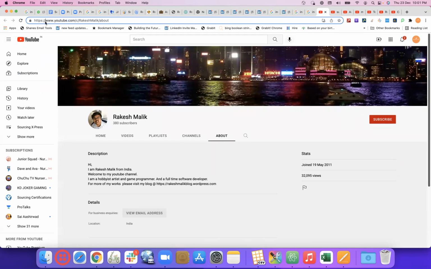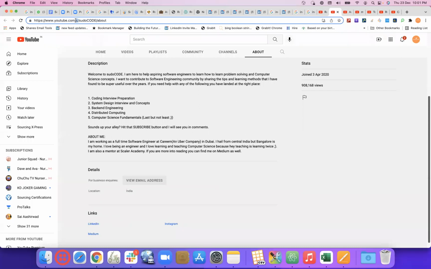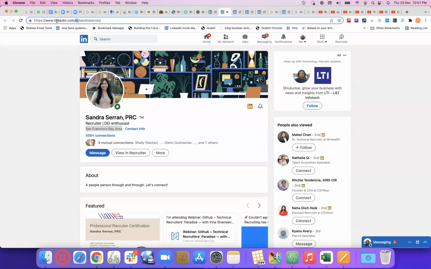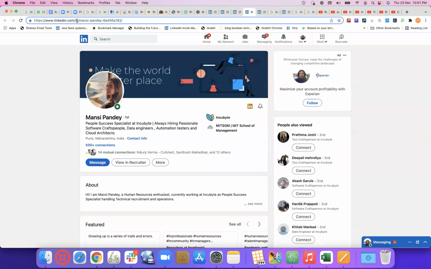So we always need to give that dark main folder first in the URL and add additional keywords. Scan the rest of the result and analyze whether there is any subfolder in gray, like /c or /channel is a subfolder, or here /in is a subfolder. After that subfolder, you have a sub-subfolder where the individual profiles are. So I'm going up to the subfolder. When the individual profile's first name and last name come, I'm excluding that, in the LinkedIn case.